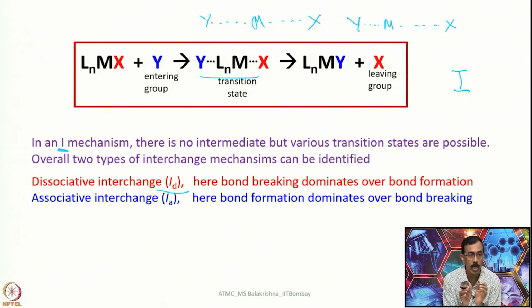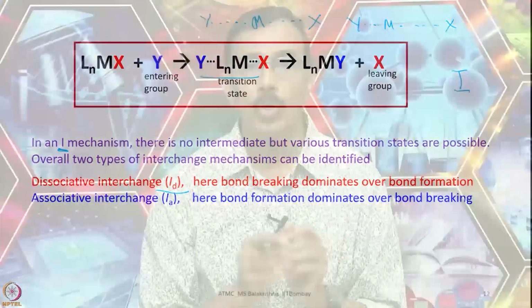Then the other one is associative interchange. Here the opposite is true. Here bond formation dominates over bond breaking. That means Y readily establishes weak interactions with the metal before X is getting ready to leave the metal coordination sphere. So, that means interchange can be further classified into two categories.